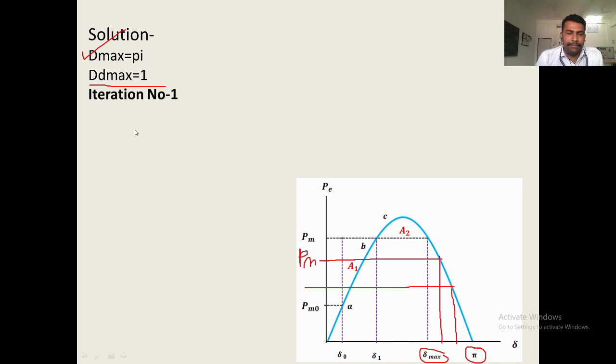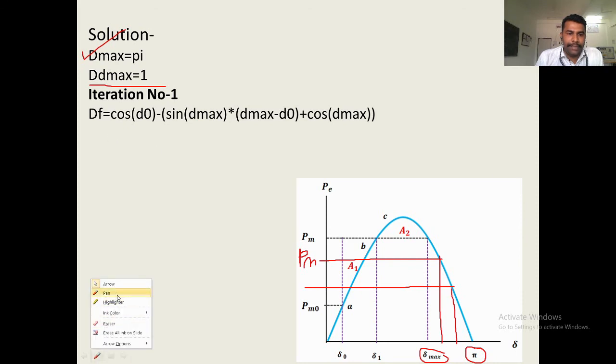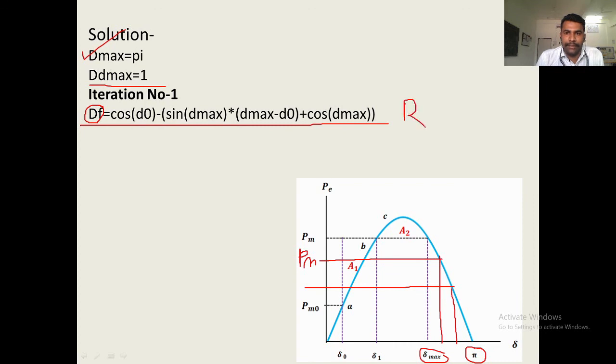Then iteration number 1. Just give the name df. You can give any name to this particular equation. Remember that this equation is called the residual function. So, as it is, write down the residual function and give any suitable name to it. You can give Rf, f, or s, whatever you want. Here I have given df, so df is the residual function.